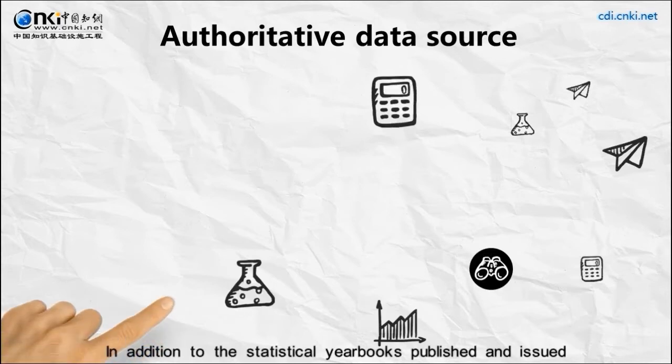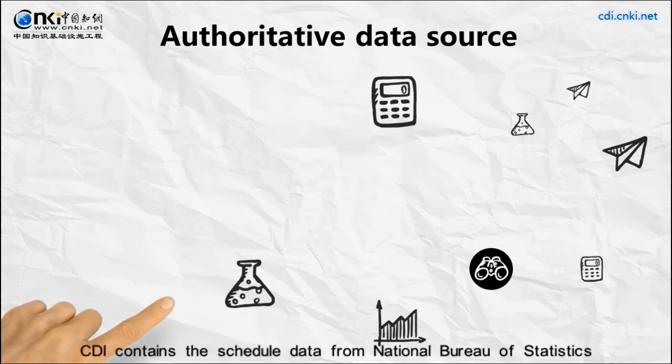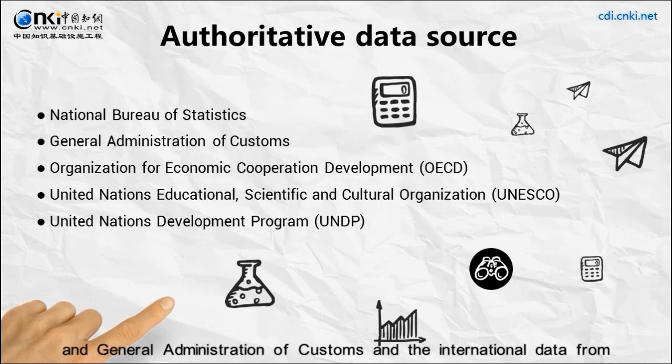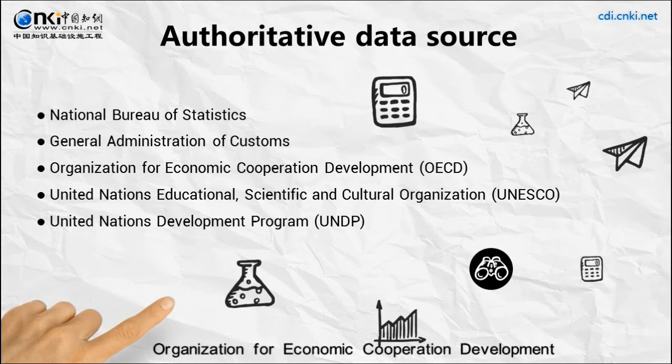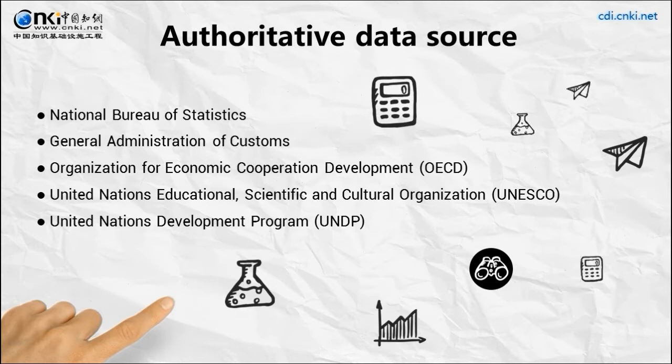In addition to the statistical yearbooks published and issued by all provinces of mainland China, CDI contains the scheduled data from National Bureau of Statistics and General Administration of Customs and international data from Organization for Economic Cooperation and Development, United Nations Educational, Scientific and Cultural Organization, and United Nations Development Program.